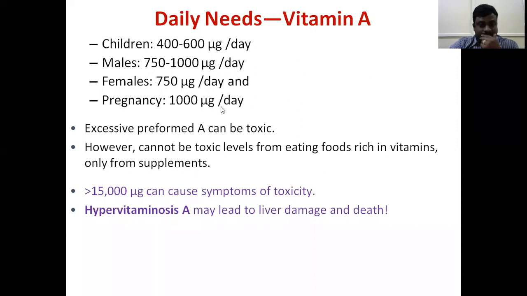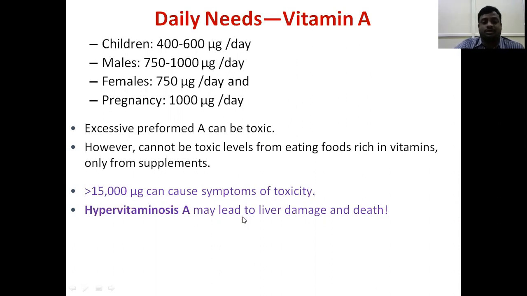Excessive vitamin A may produce toxic problems also. However, toxic levels cannot come from eating foods rich in vitamin A, only from supplements. Greater than 1500 micrograms can cause symptoms of toxicity, so normally, the maximum we need to take is 1000 micrograms.